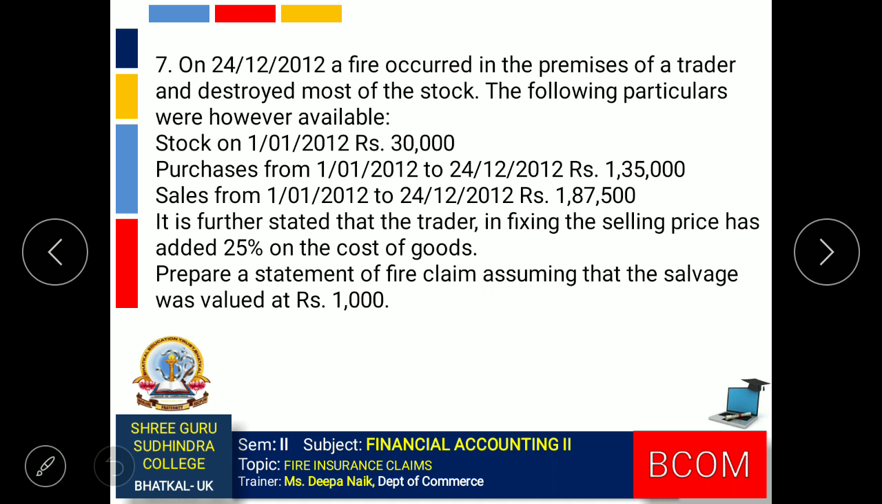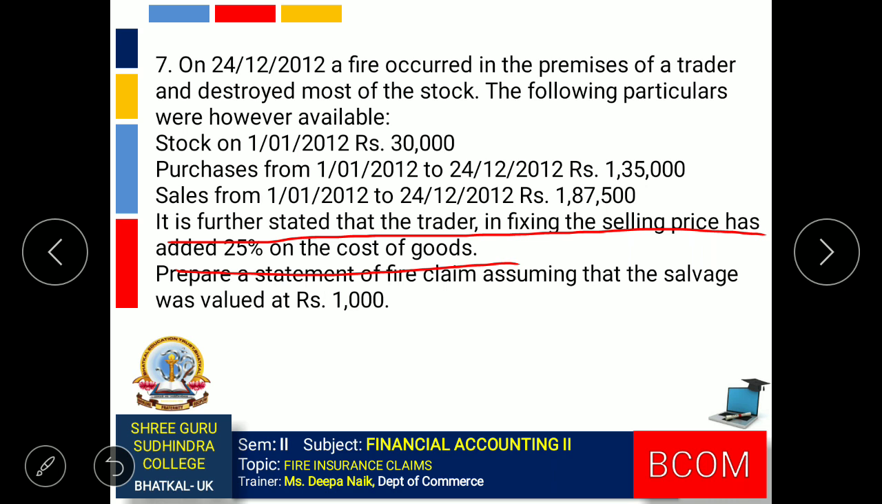In this question, the difference is the same as the previous questions which I have solved. The only difference is this statement which is given over here. It is stated that trader in fixing the selling price has added 25% on cost of goods. This statement is little confusing. It simply means that the gross profit is 25% on cost.